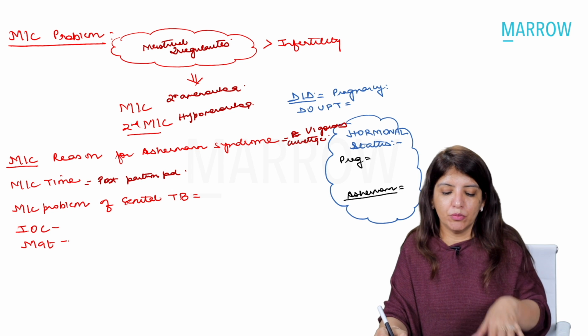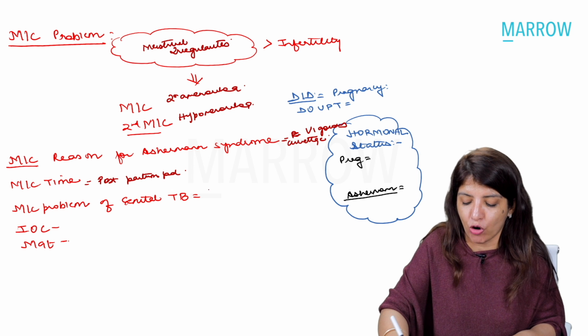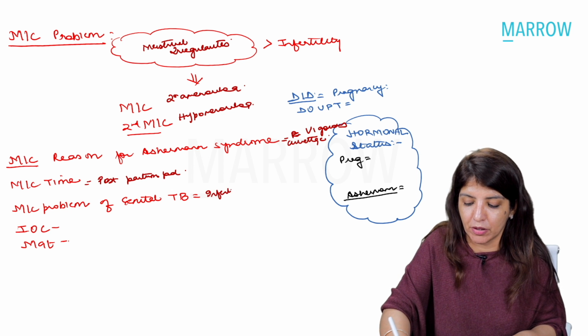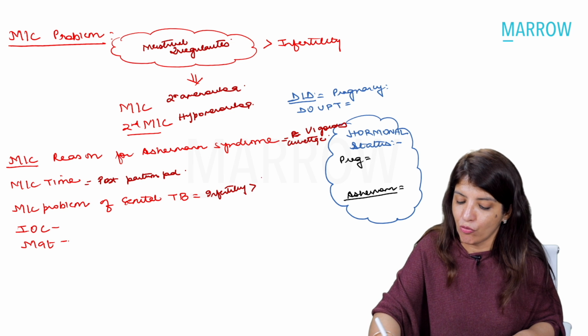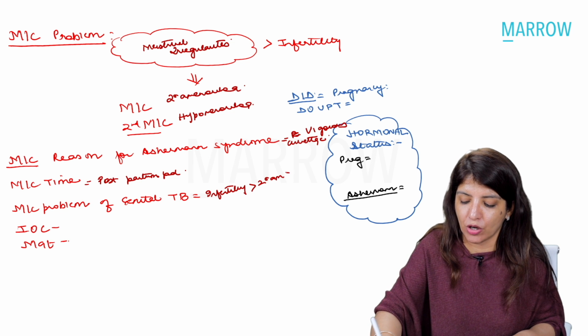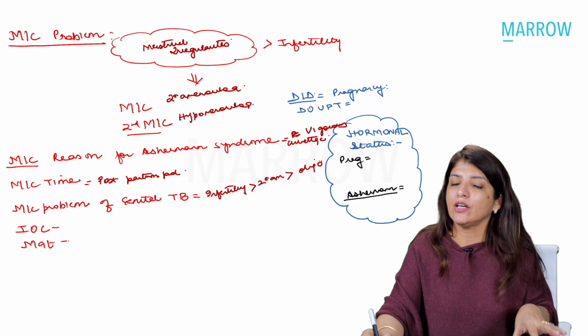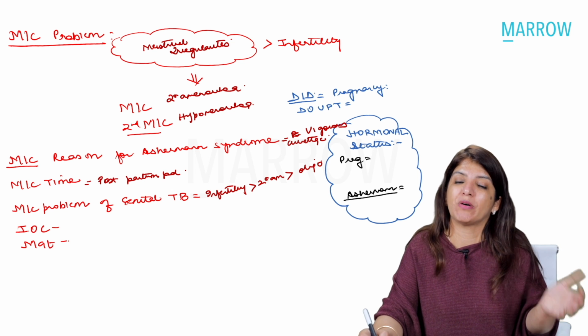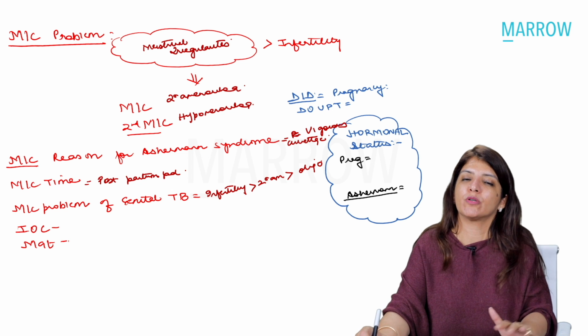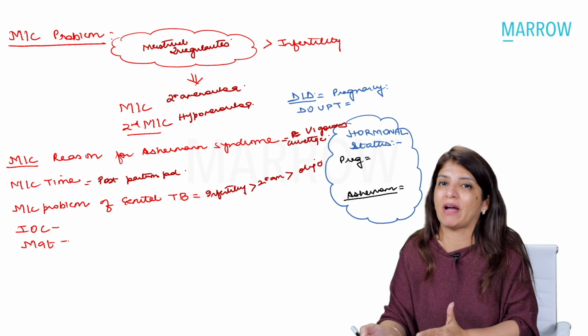What is the most common problem of genital TB? For genital TB, the most common problem is infertility, followed by secondary amenorrhea, followed by oligomenorrhea. That's very important. In genital TB, you get Asherman syndrome, but in Asherman syndrome, the most common problems are menstrual irregularities, followed by infertility.